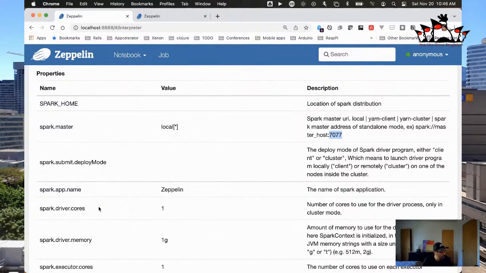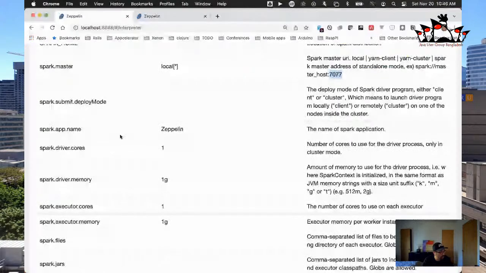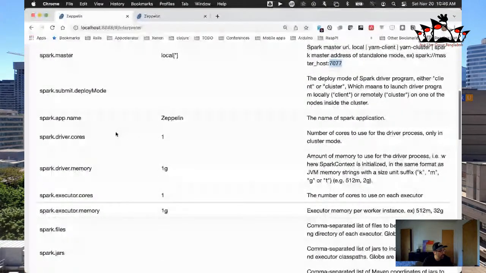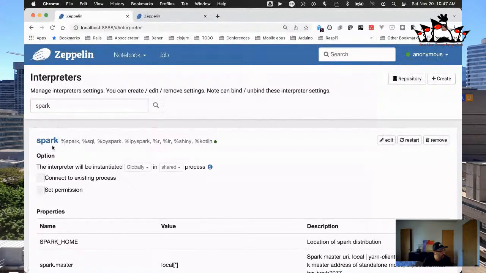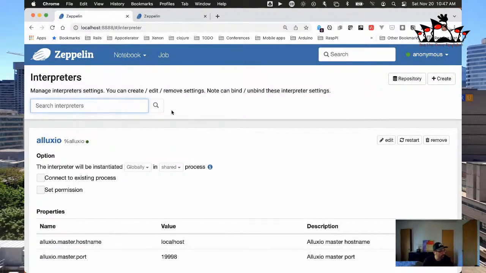And there's a whole bunch of different names or properties we could specify here. But again, the way that we did that is we came here under the top right where the settings are, we went to interpreter, and we scrolled down to the Spark interpreter. And while we're here, actually, let's do one more thing. Let's look at a couple of other interpreters that are available here.